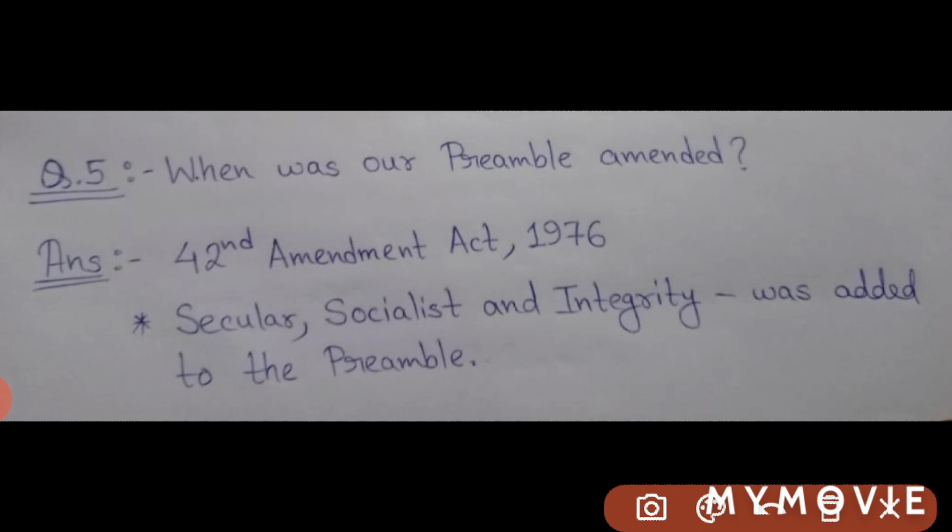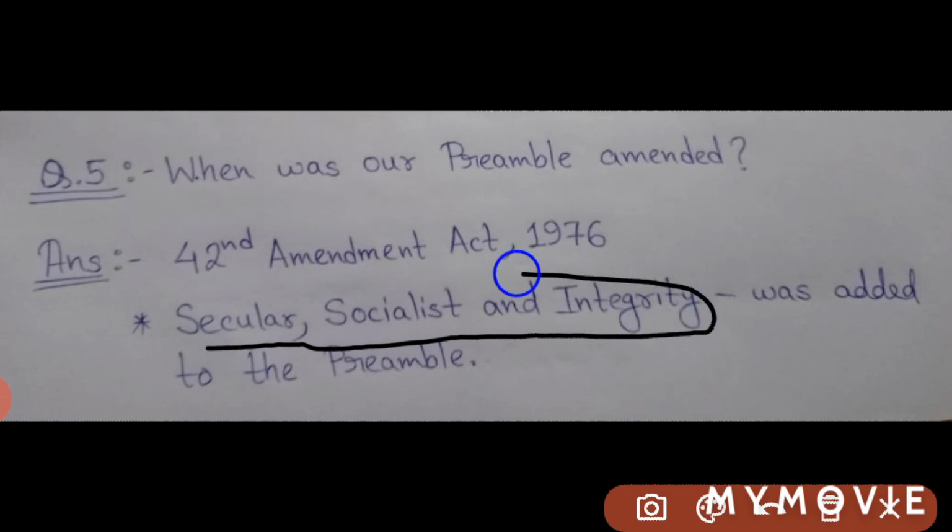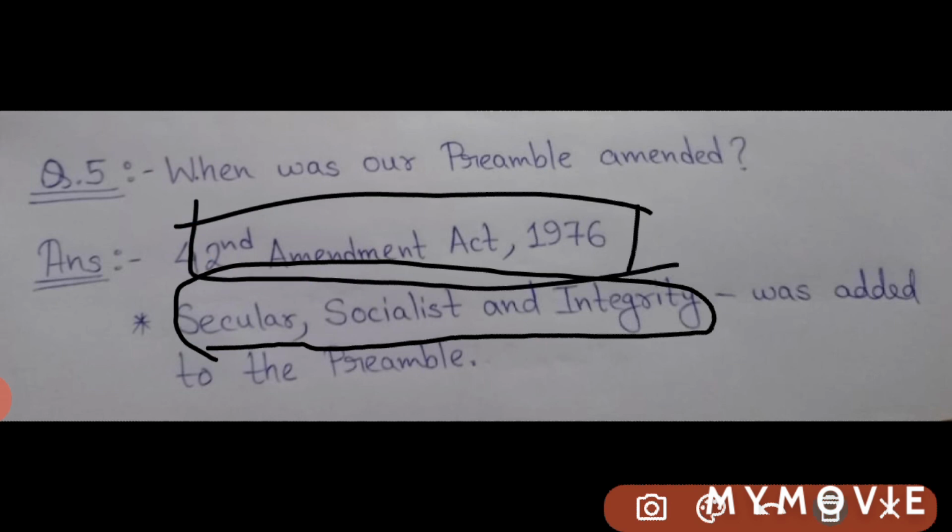But one other thing may come to your mind: what were the changes that were made in the preamble in the 42nd Amendment Act? The changes were that they added 3 more words to the preamble. What were those words? Secular, socialist, and integrity. These 3 words were not there earlier when our constitution was adopted. But later on, in the 1976 42nd Amendment Act, the parliament added these 3 words: secular, socialist, and integrity. Just remember it. It is very, very important for all kinds of examinations.